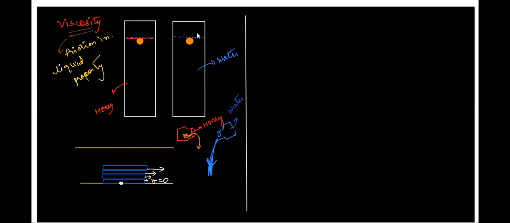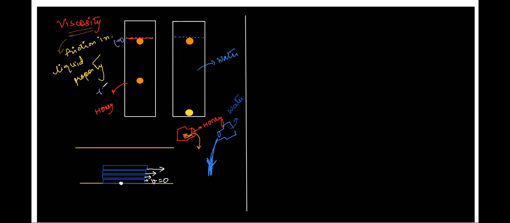Yes, sir. So it will allow the ball to quickly come down over here, whereas honey will try to prevent the motion of the ball because there is higher viscosity in honey. We don't say that there is no viscosity in water, just that the viscosity of water is lesser than that of honey. So let's say at t equal to 0, both were at the top.